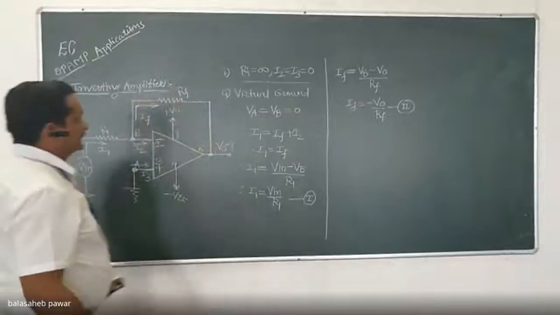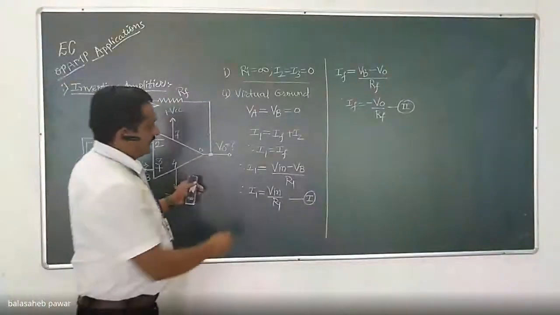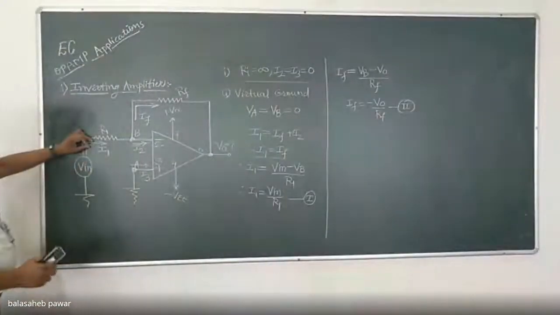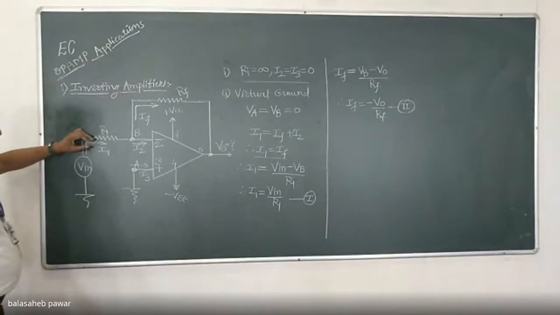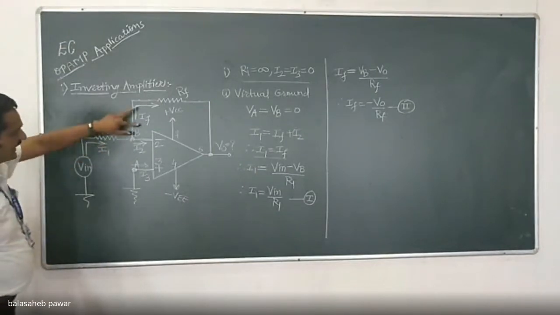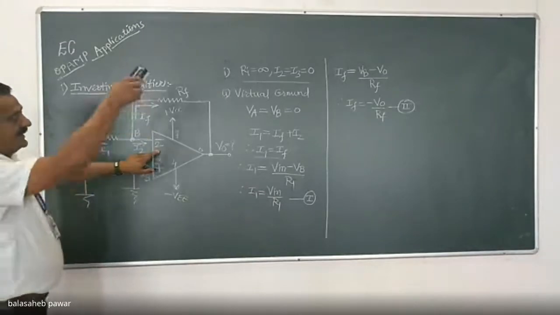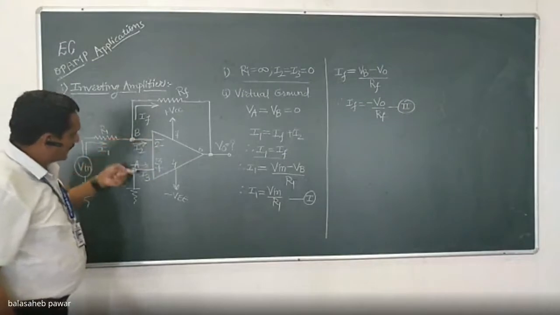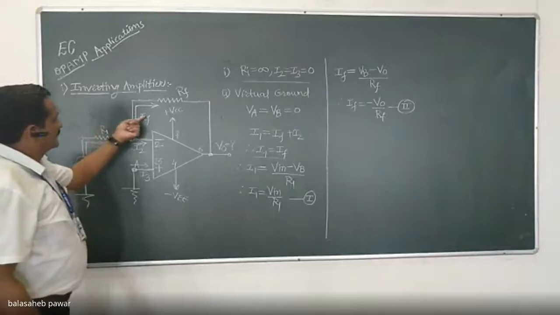Okay. Now, already initially we noted I1 equals IF. By applying KCL, you will observe that I1 equals I2 plus IF, and due to infinite input impedance, we already mentioned that Ri is infinite, and that's why the input currents, I2 and I3, both will be 0, and hence I1 equals IF.